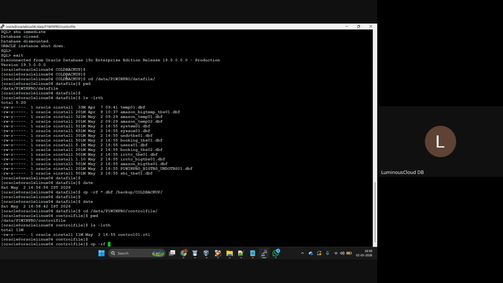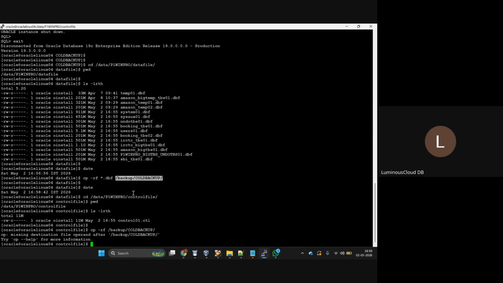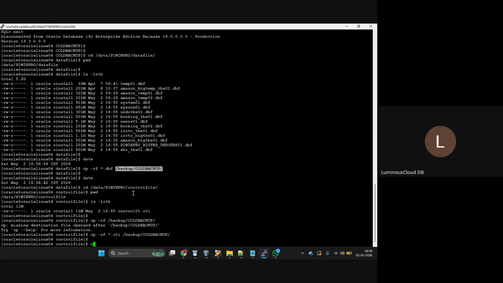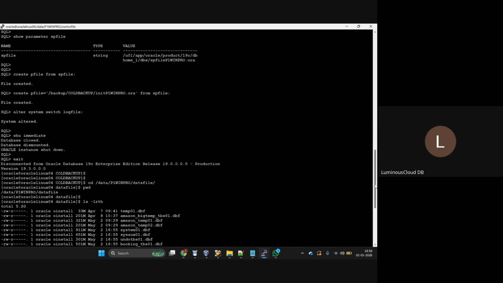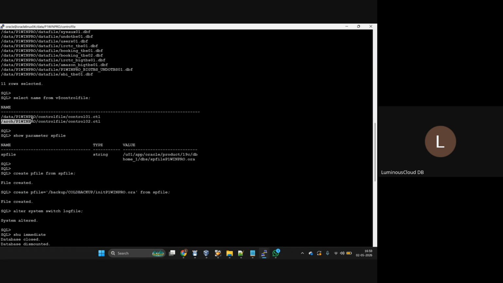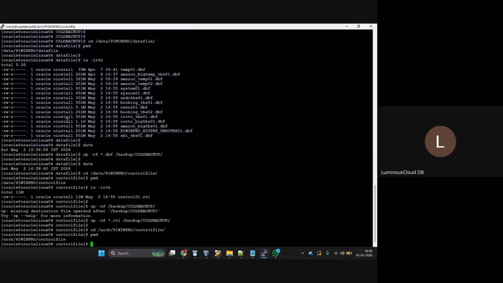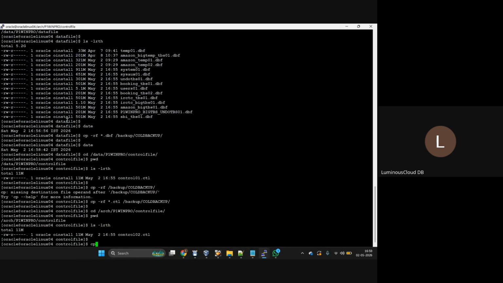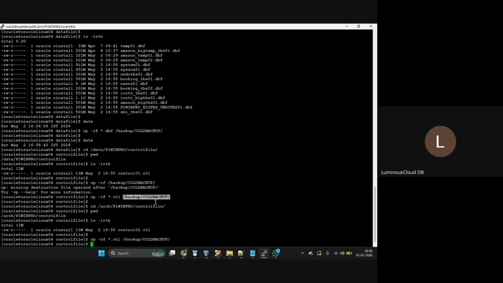Copy this control file to the backup location. This is our backup location. Copy the .ctl file to this location. Next, go to this location; one more control file will be there. Copy that control file to the backup location too. Now the data files and control files are both copied.